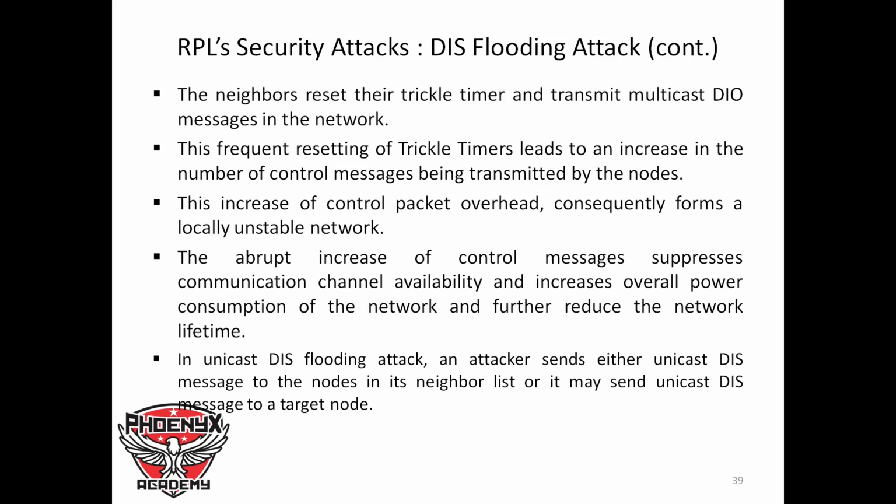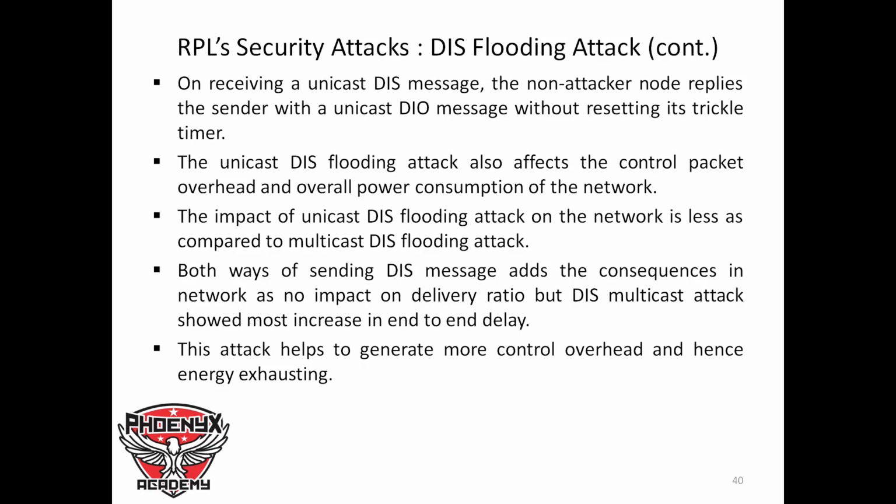The abrupt increase of control messages suppresses communication channel availability, increases overall power consumption of the network, and further reduces the network lifetime. In a unicast DIS flooding attack, an attacker sends either a unicast DIS message to every node in the neighbor list, or it may send a unicast DIS message to a target node. On receiving the unicast DIS message, the non-attacker node replies to the sender with a unicast DIO message without resetting its trickle timer.